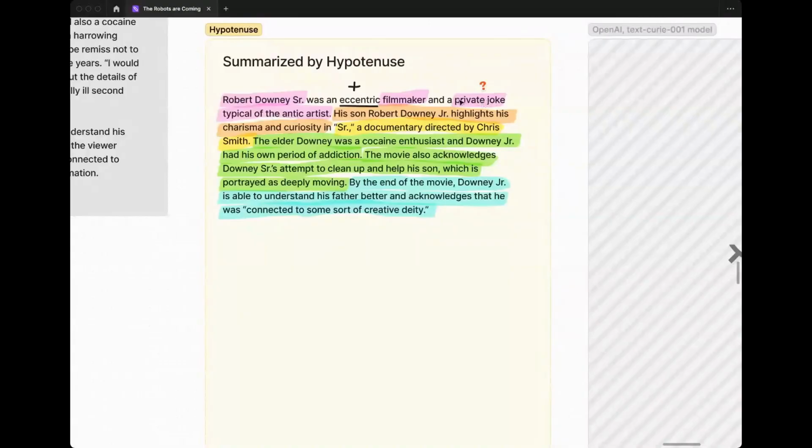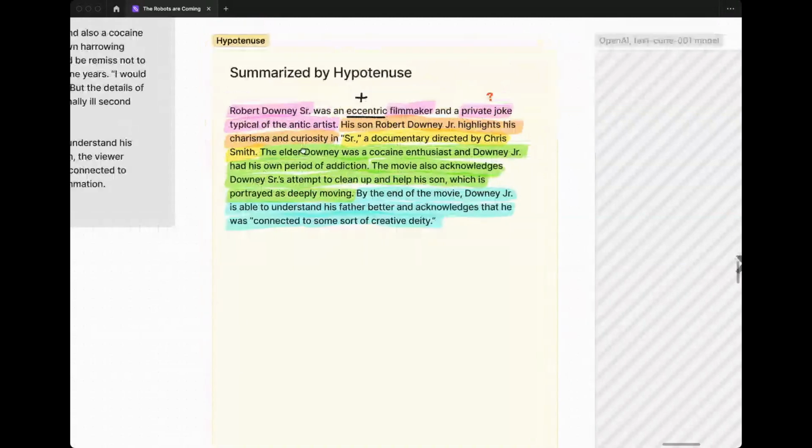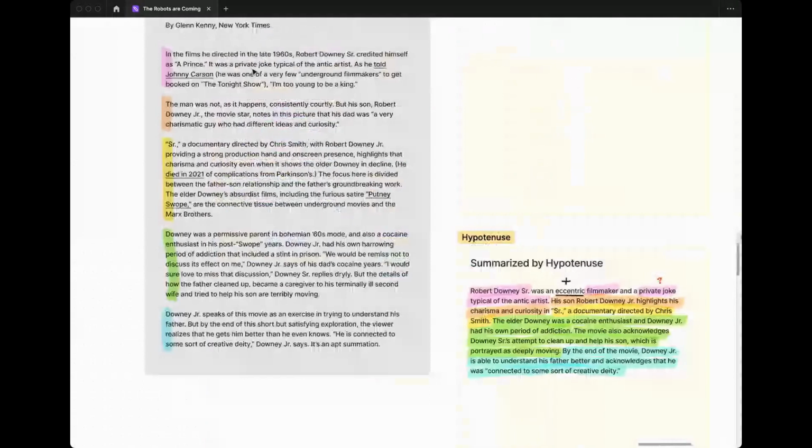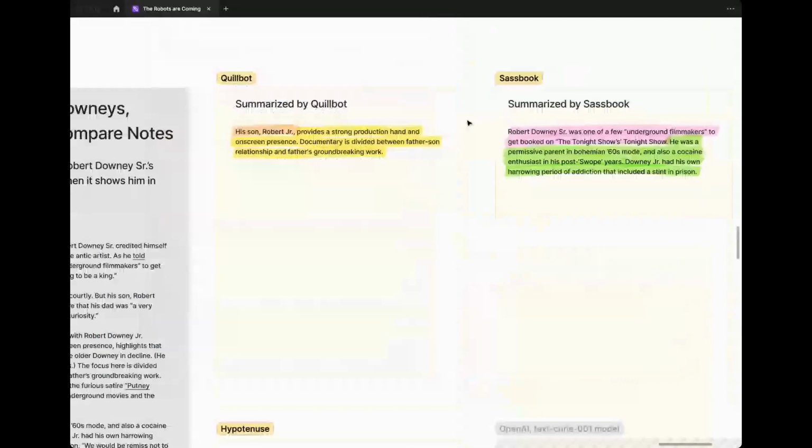The rest of it, though, really felt like a good distillation of the whole article. So while this statement came out of left field and eroded trust out of the gate, the rest of it felt like a really good summary. And if you zoom out, it also seems to capture ideas from the whole review, which I found much more useful than either Quillbot or Sassbook, which seem to be arbitrarily cherry picking parts of the article.